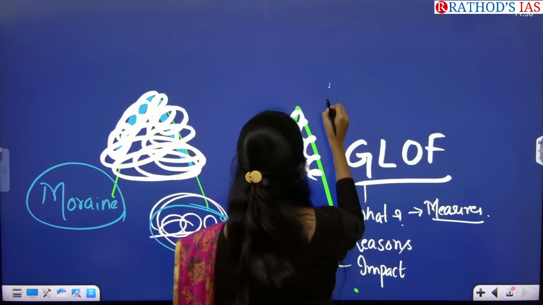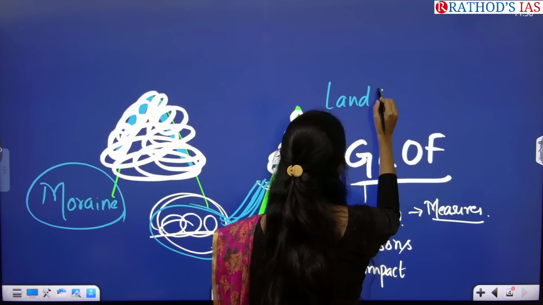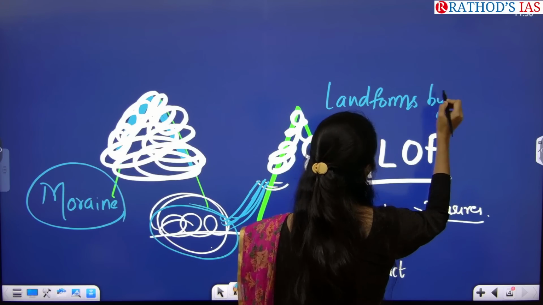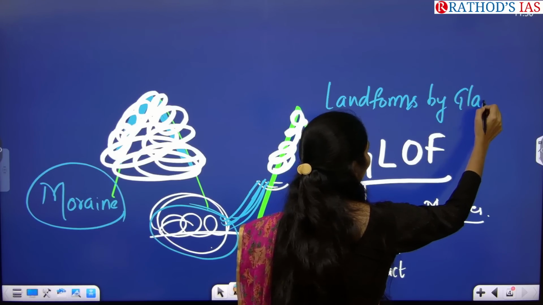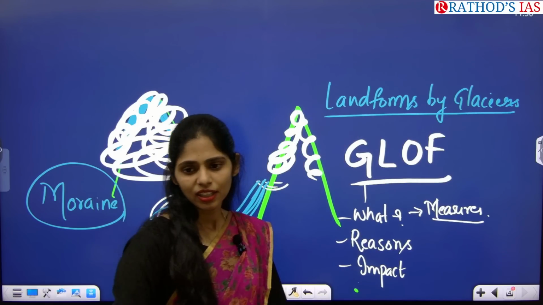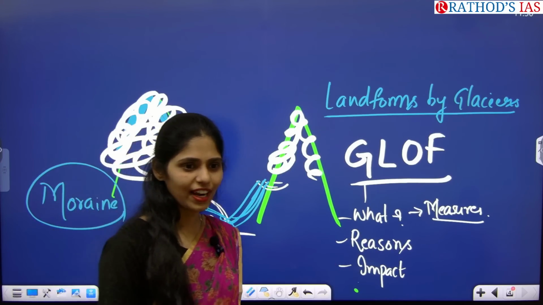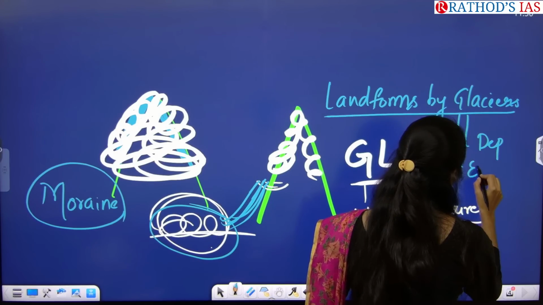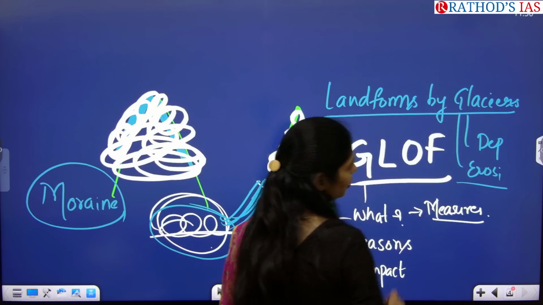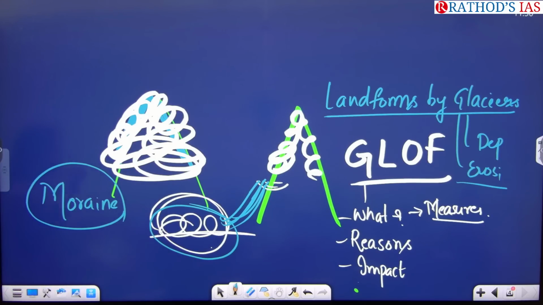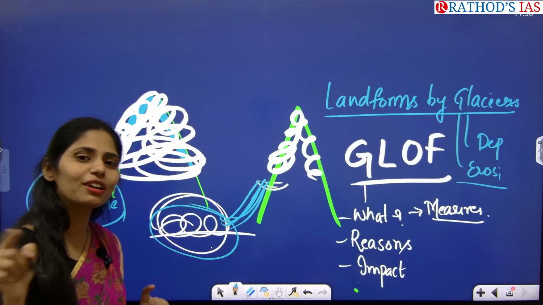Have you gone through the chapter, landforms formed by glaciers? In landforms, we have two types, right? Depositional and erosional landforms. Okay, so I'll give you one hint. Moraine is one of the depositional features of a glacier. Now tell me what is moraine.